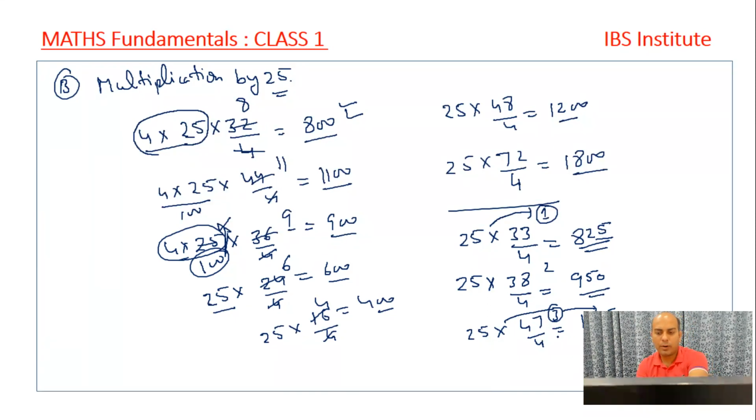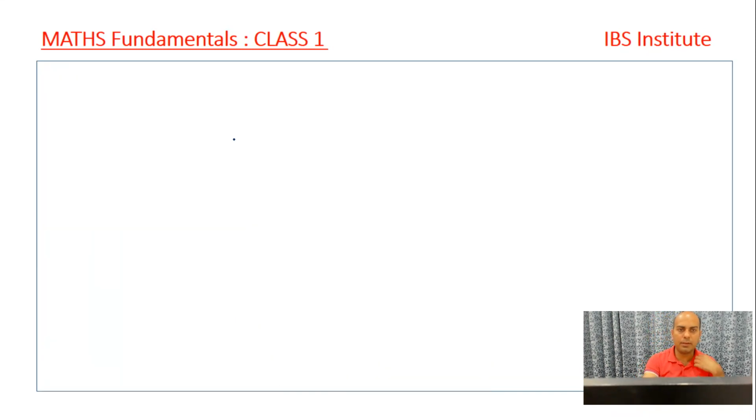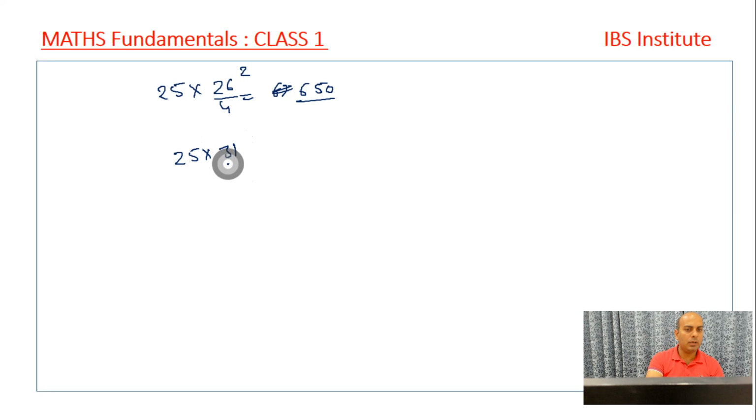Easily applicable. What we need to do is, I take a few more examples. Say 25 into 26, right? So divided by 4, it is 4 into 6, 24, remainder is 2. Remainder is 2 means it will be 50, right? 25 into, say, 31, divided by 4, 4 into 7, 28, remainder is 3. 25 3s are 75, right? 25 into, say, 55, divided by 4, right? So 4 into 13, 52.